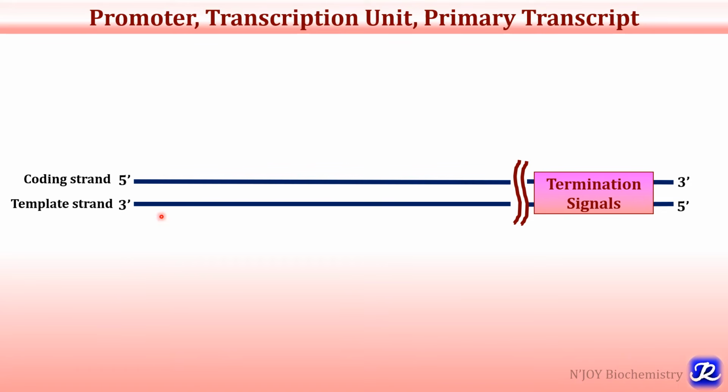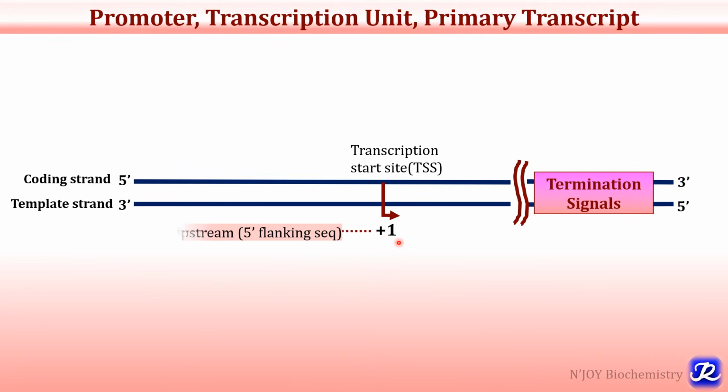So this is the DNA strand, and the lower one is the template strand, which is to be transcribed into the RNA. The upper one is the coding strand, and the base sequence of the coding strand is similar to the RNA transcript. And this DNA has all the signals required for the process of transcription, that is initiation, elongation and termination. The transcription starts at the transcription start site, which is called TSS, and it is denoted by +1.